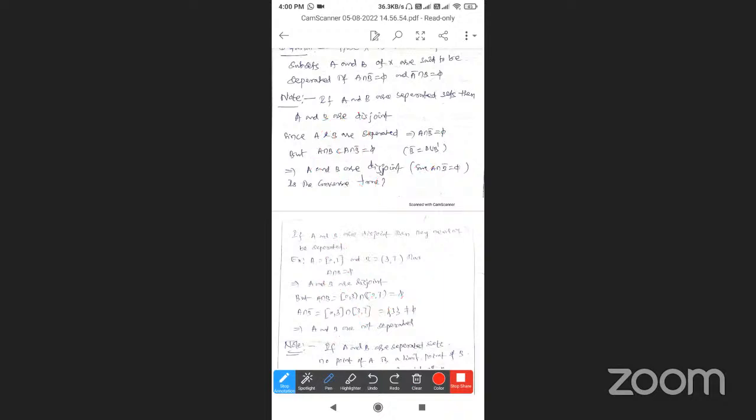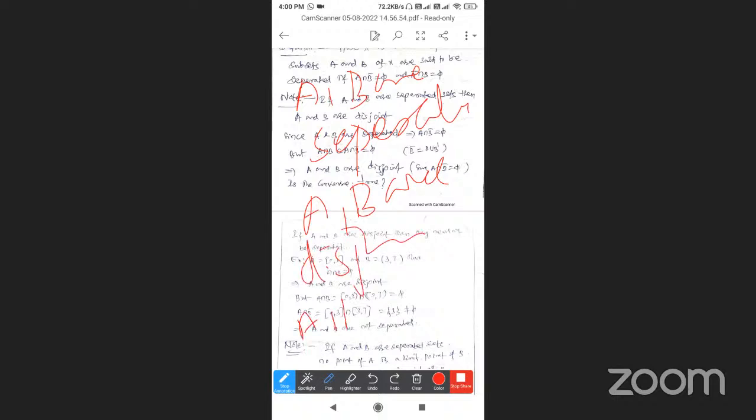So if A, B are separated sets, then A and B are disjoint. But the converse is not true. If A, B are disjoint, then A, B need not be separated sets. Is the converse true? No, so an example is taken.